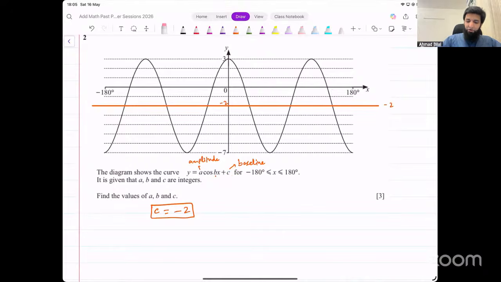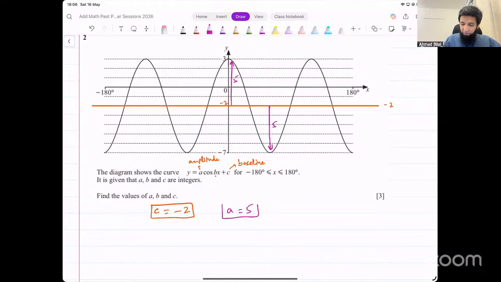What about the value for a? a represents the amplitude from the baseline. What's the maximum distance that we can go vertically? We can go 5 units up, we can go 5 units down. So the value for a that we get from this, the amplitude, is equal to 5. Okay, the value for a is 5. Then what about the value for b?